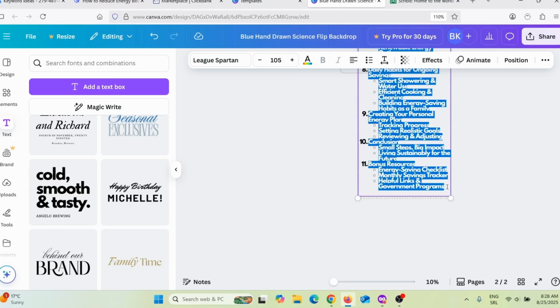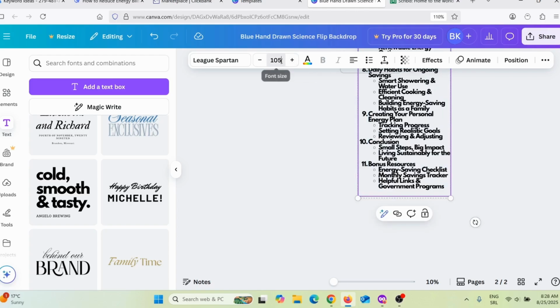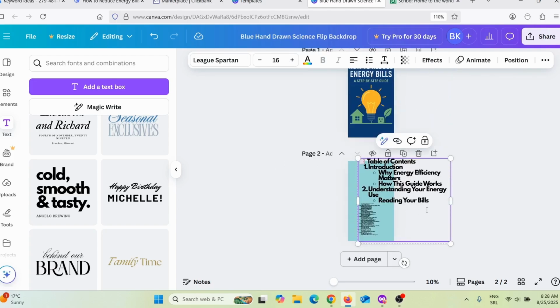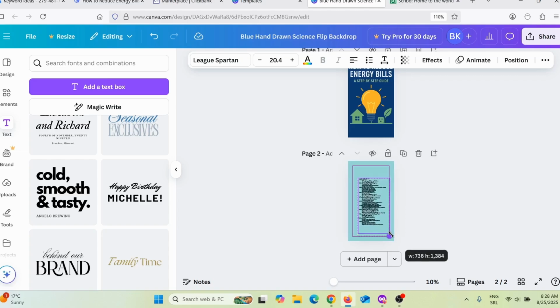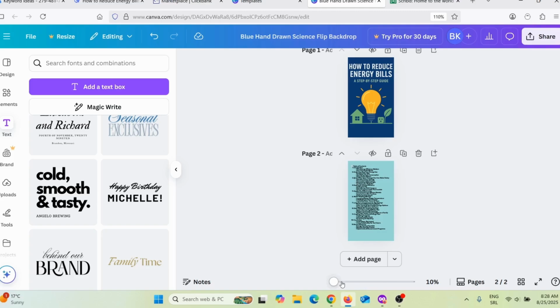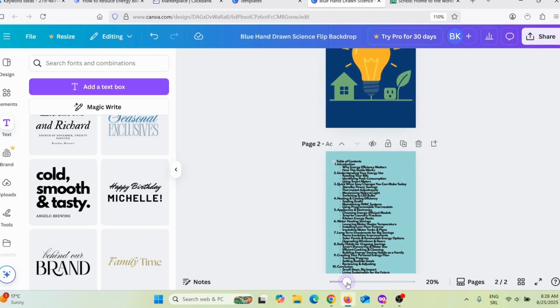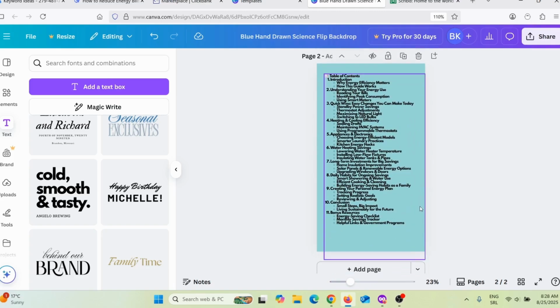I'm going to make this 16, and this 16 as well, and make this larger, like this. You need to do a bit of work with this. Let me increase the size so you can see how this looks. And this is how my table of content looks.